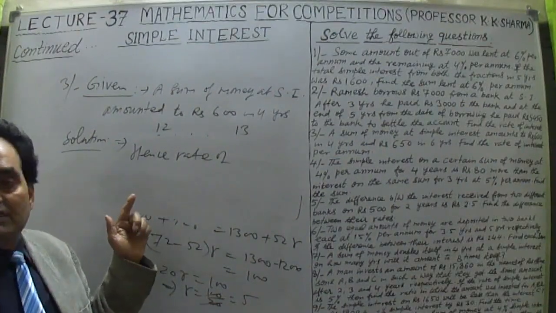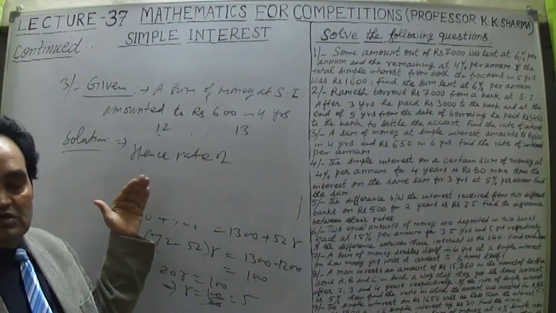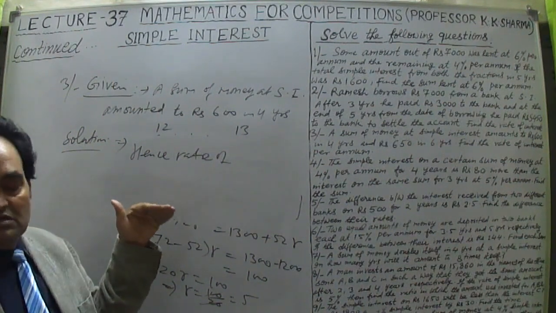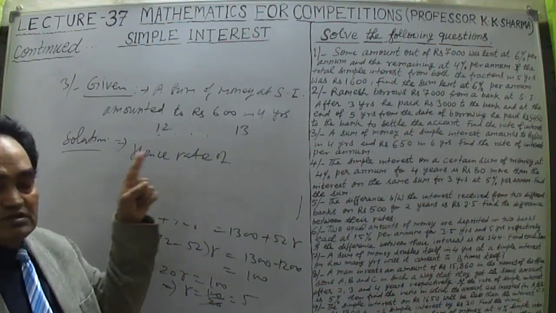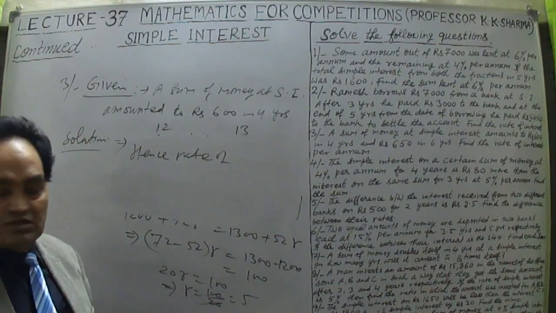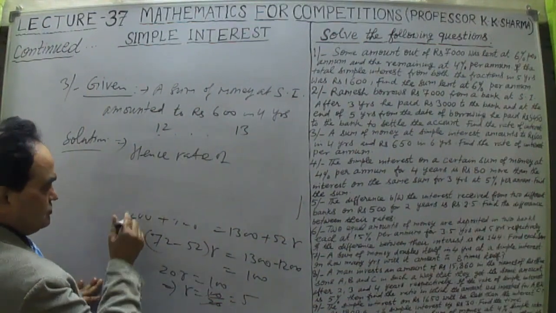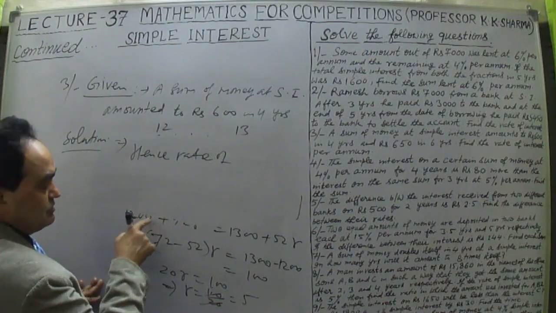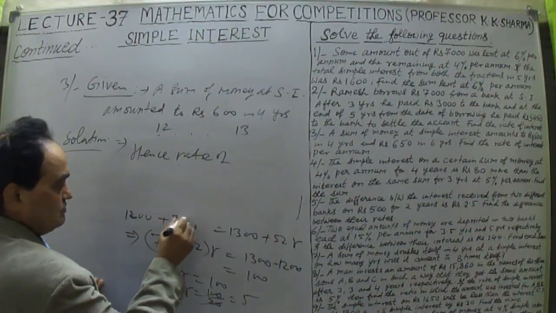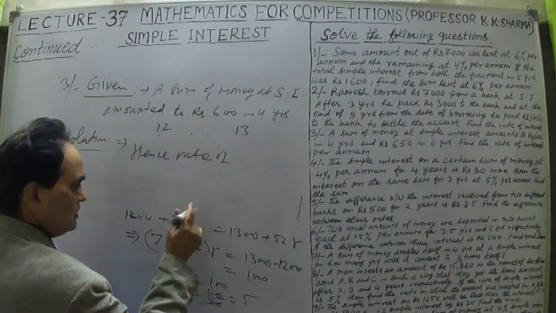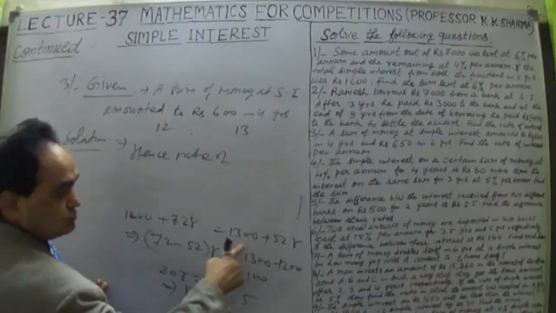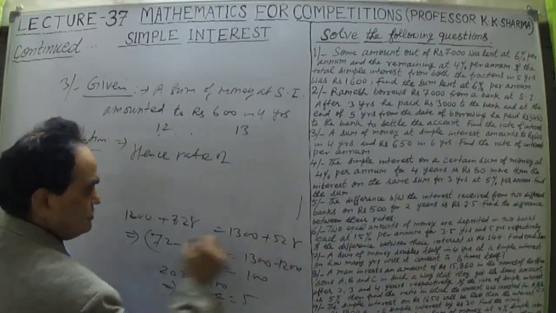Then we cancelled out by 5 in the numerators. So 12 fives are 60 and 13 fives are 65. So 12 and 13, then we cross multiplied. We have calculated now. So after cross multiplication we obtained 12 into 100 plus 72R equal to 1300 plus 52R.